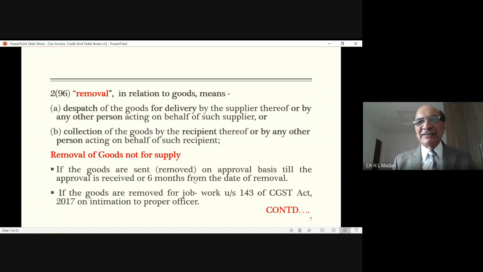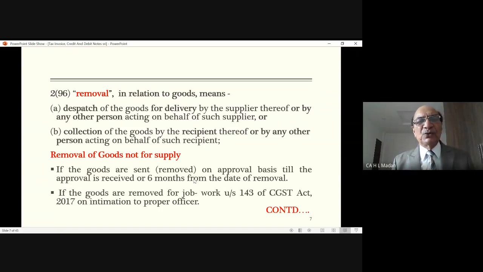They are not selling from their own godown or from their own office or shop, but they are putting them on approval basis. So goods are sent to those places for showcase. If those are sold from there, then invoice is raised.